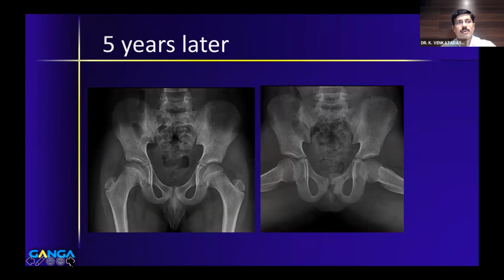Non-surgical containment does not work well in our hands. Particularly, our patients are not very compliant and they will not come for regular follow-ups. So whenever it comes to containment, we prefer to do a varus derotation osteotomy. A femoral osteotomy is the preferred containment procedure in our hands. Let's move to the next case.